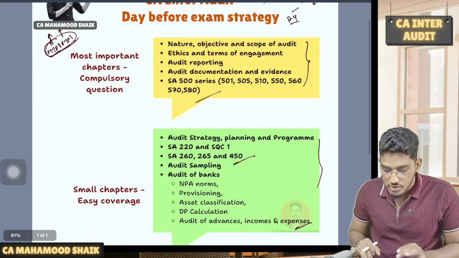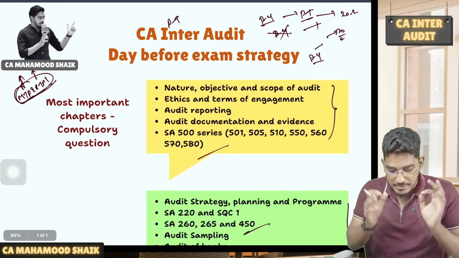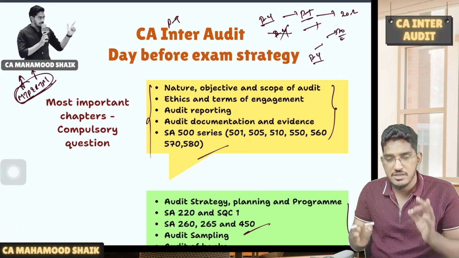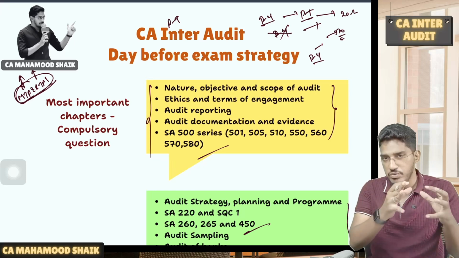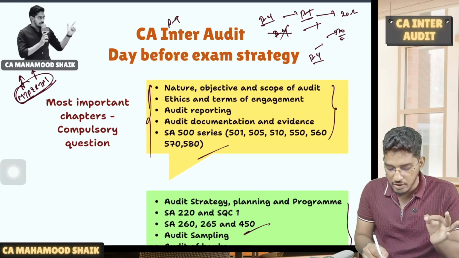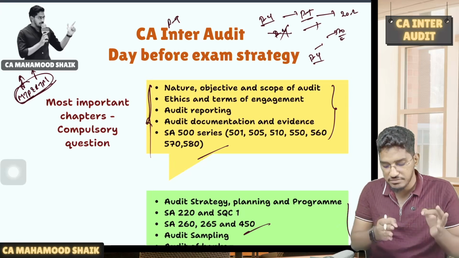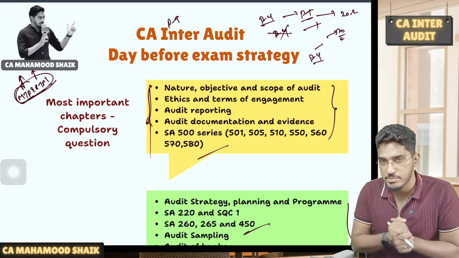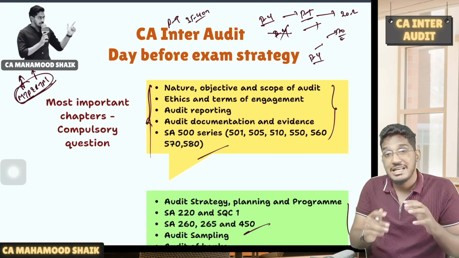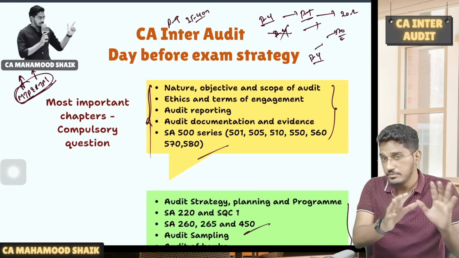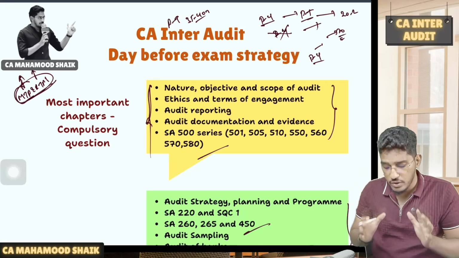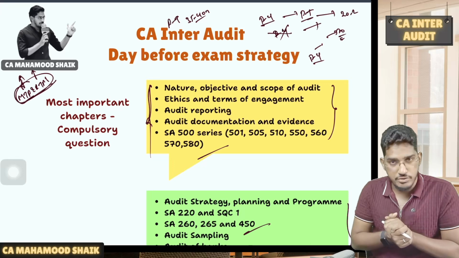So once you are done with the MTPs and RTPs, first I have given the most top priority concepts and topics. Without a question from these topics, there will not be a question paper. If you are able to thoroughly revise the content from this first category of top priority concepts and topics, easily 35 to 40 marks can be scored. I am telling you, if your time is good enough, easily 35 to 40 marks can be scored from this bunch of topics which I am going to tell you now.